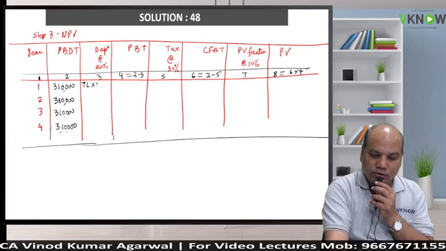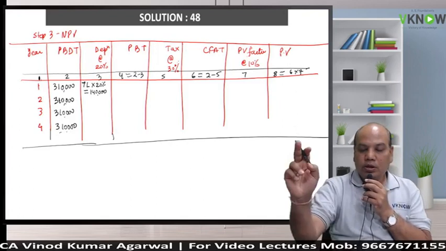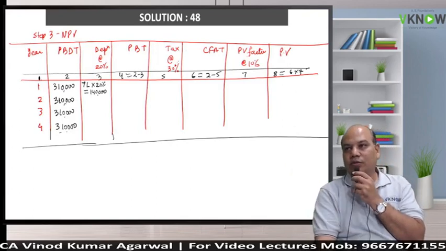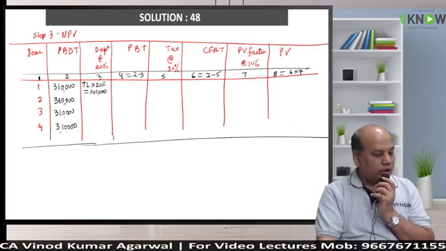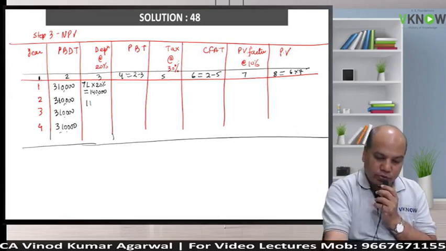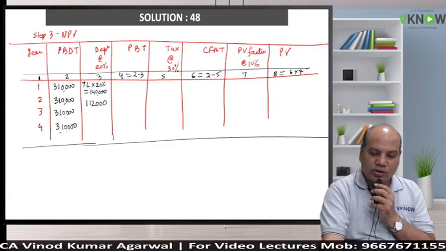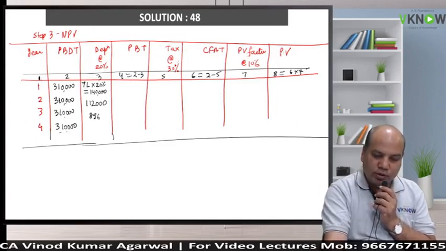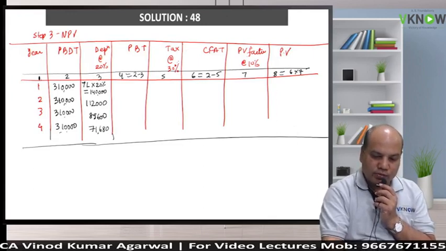7 lakh into 20%, 1,40,000. Yes. Now I will tell you a small trick. Multiply by 0.8. First you take 0.8 into 1,40,000. Just press equal to now. See the magic. 9,600. Again press equal to and see the magic. 680. So you got the depreciation like this. Okay.